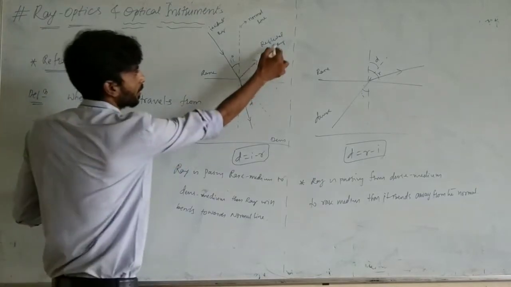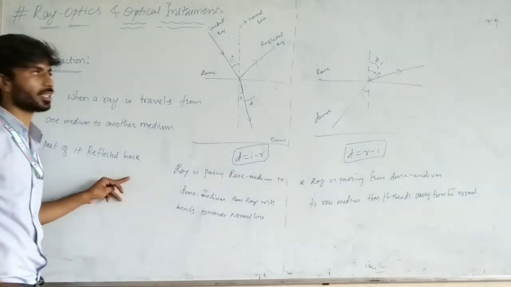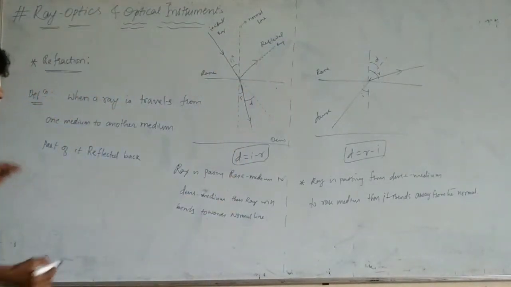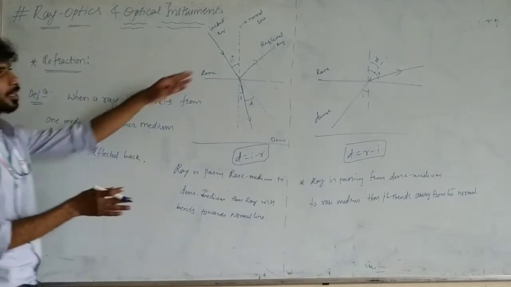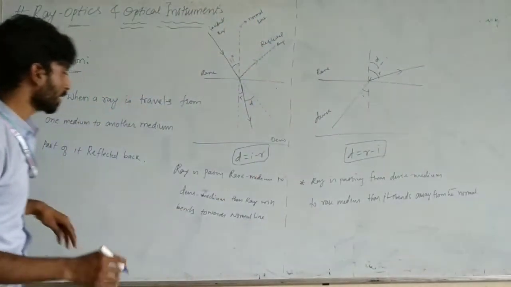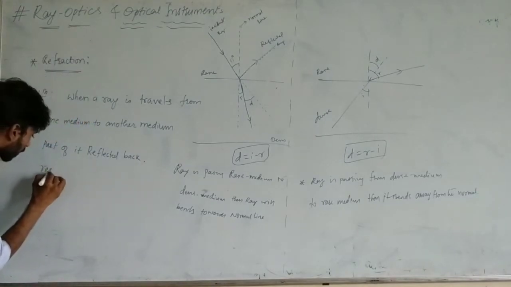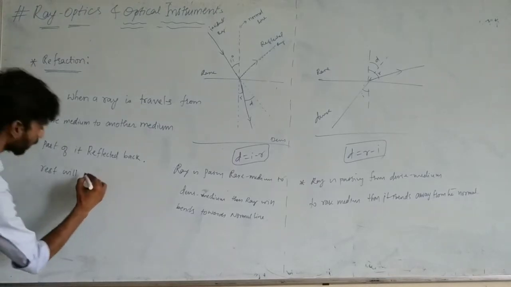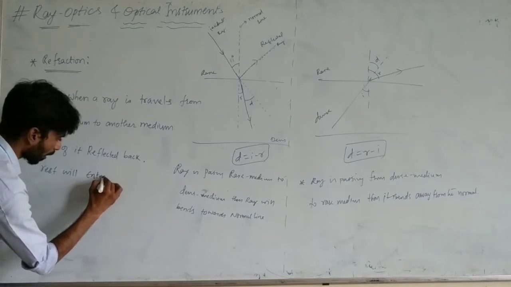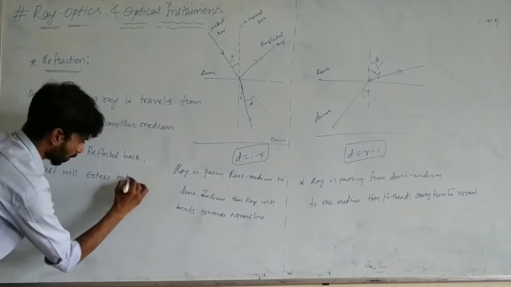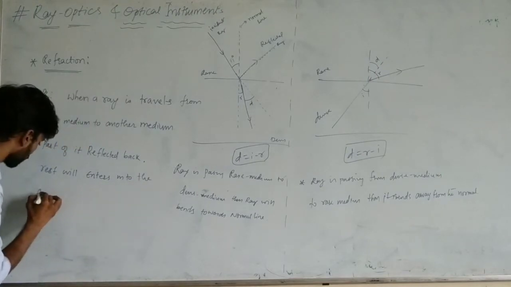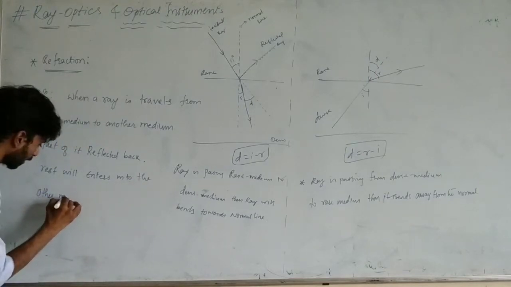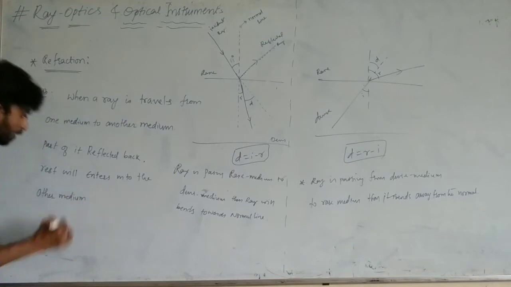This is the part that is reflected back. Some rays are reflected back. Then the rest will enter into the other medium.